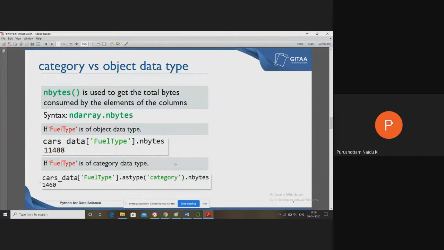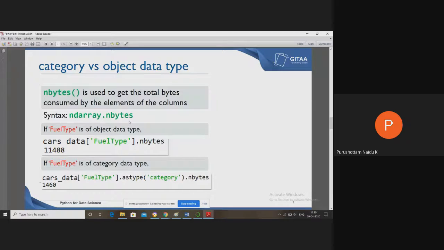Likewise, the astype method can be used to convert one type to another type. Now nbytes is used to get the total bytes consumed by the elements of a column. Okay, so nbytes, that is the nbytes attribute, can be used.